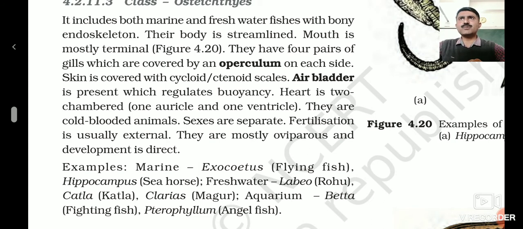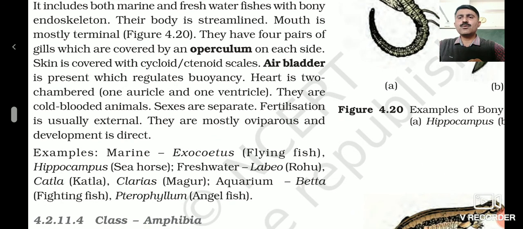Presence of operculum and presence of air bladder are the characters of Osteichthyes. In Chondrichthyes, there is no air bladder, and there is no operculum which covers the gill slits. Fertilization, if we compare here, is external. In cartilaginous fish, fertilization is internal. Bony fish are oviparous, cartilaginous fish are viviparous, meaning they give birth to the young ones.